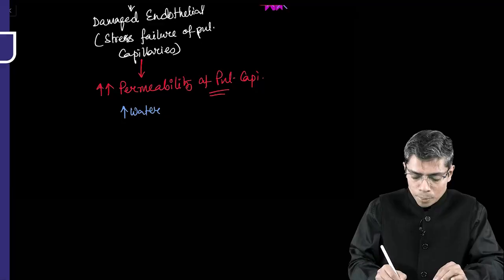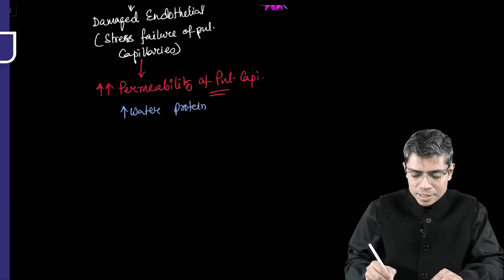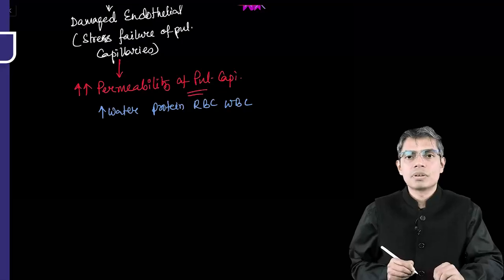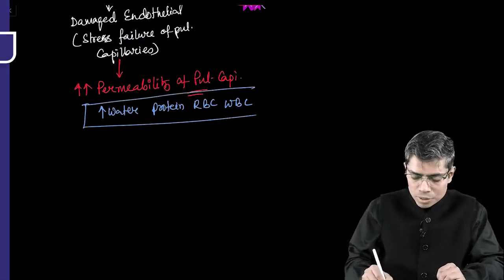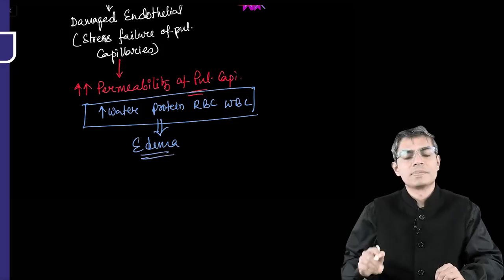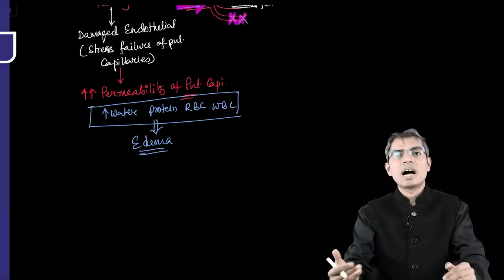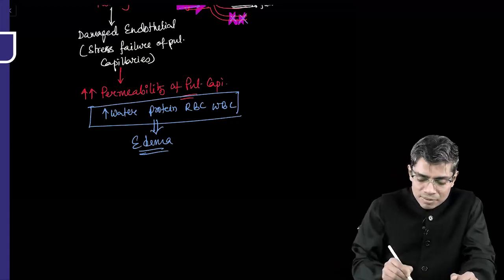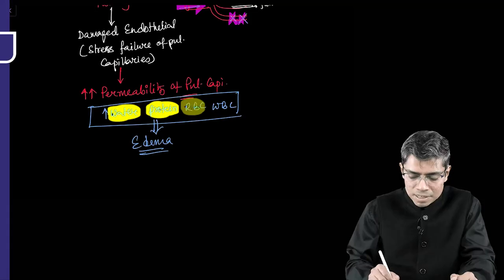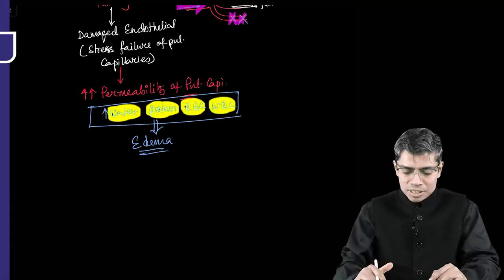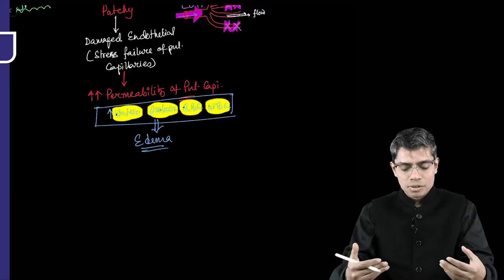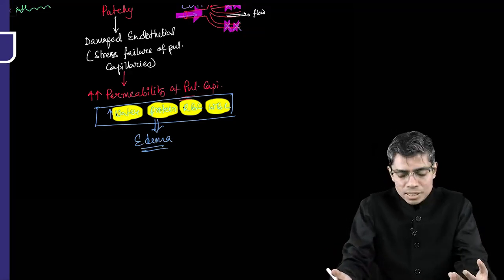Not only water, the protein will also come out of this capillary. The RBC will also come out of this capillary. Certain WBCs will also come out, and all these which are oozing out from this capillary lead to the development of edema formation. So in case of high altitude pulmonary edema, the edema fluid contains not only water, it also contains huge amounts of protein, RBC, and WBC, and that's why I told you the patient may develop pink sputum, because this edema fluid is getting not only water, but also protein, WBC, RBC.